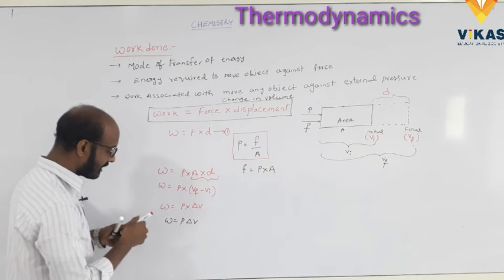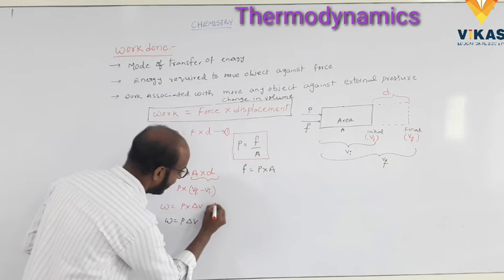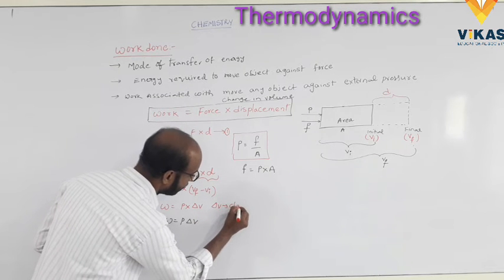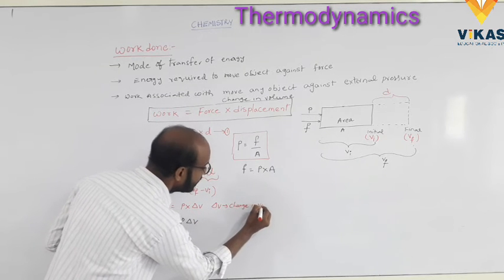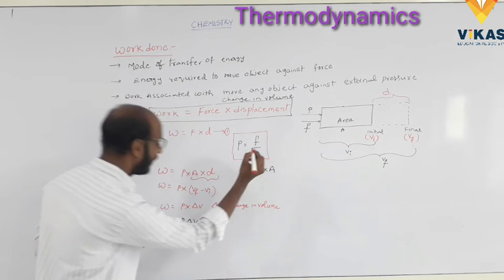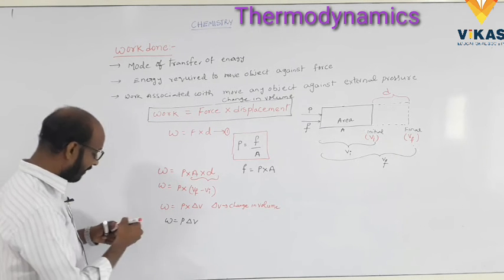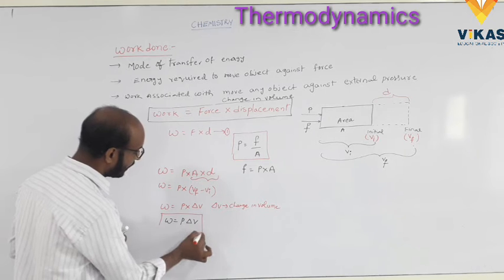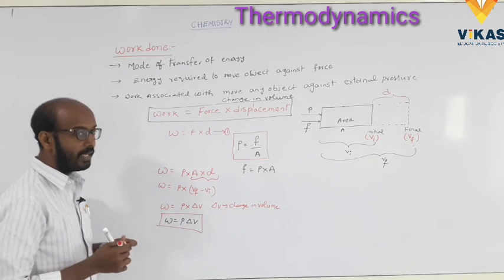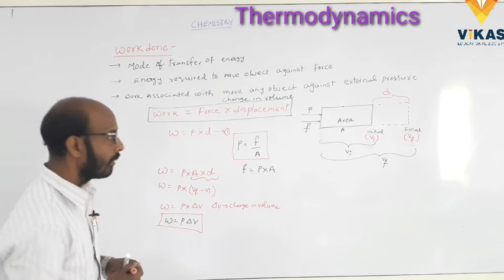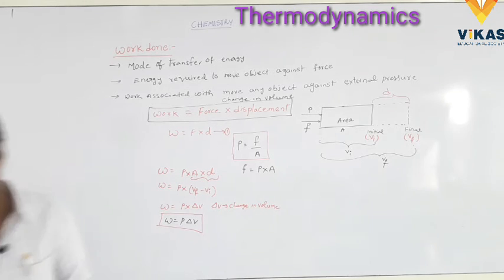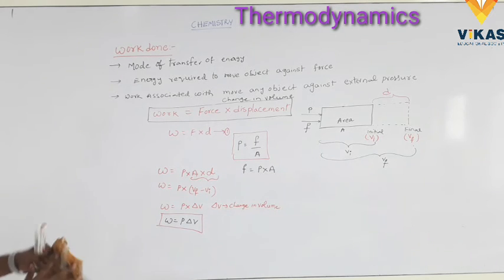Here delta V is the change in the volume. So finally we get the formula of the work done, W is equal to P delta V. Okay, so next one. Now, work done.